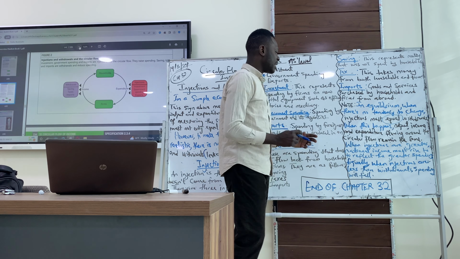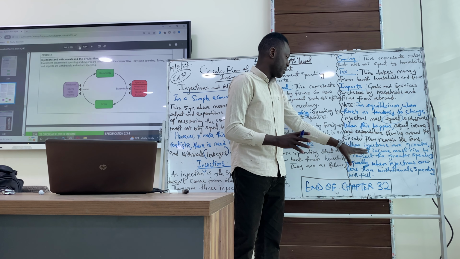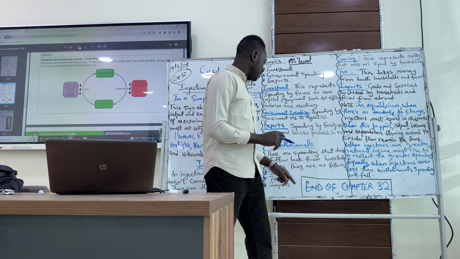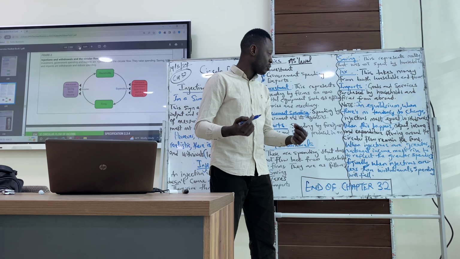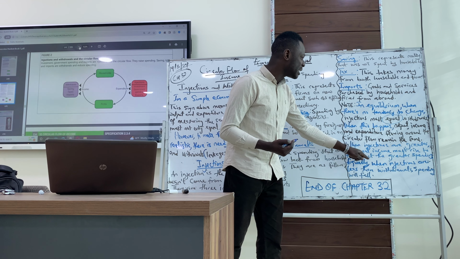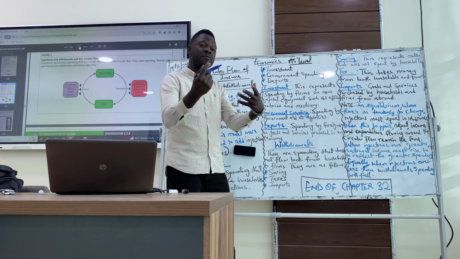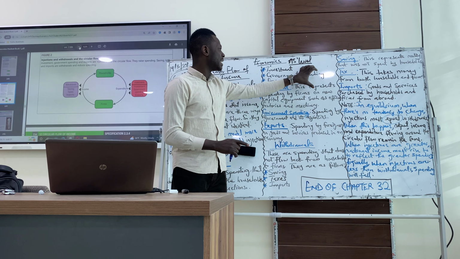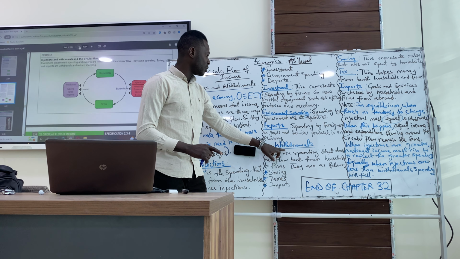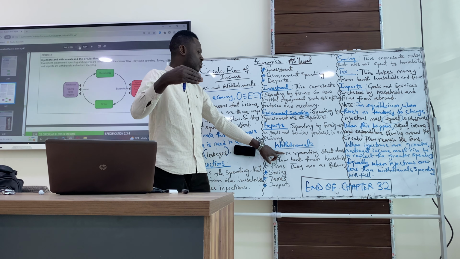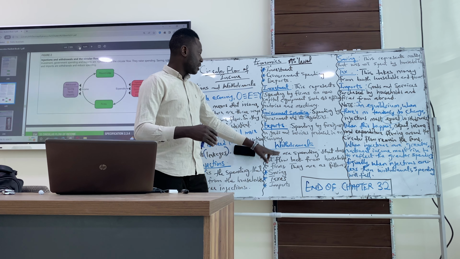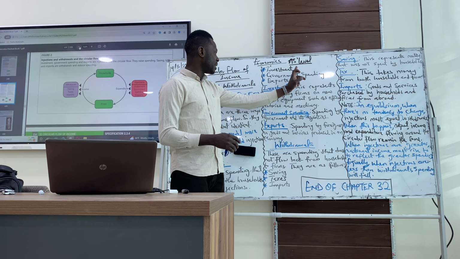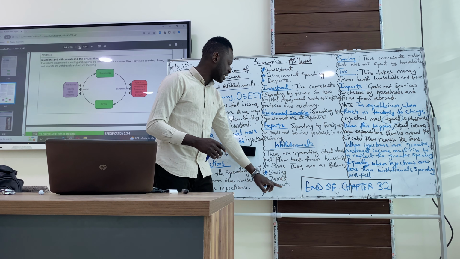it means in any situation, for example, injection is greater than withdrawals. If injection is greater than withdrawals, it means more spending than withdrawals. So what would the economy do? The economy must reflect it by greater spending. So if injections such as investment, government spending and exports increase more than withdrawals, which is spending from households to firms that is not coming back to the firms, that means this is more than this. Investment, government spending and export is more than savings, taxes and imports.